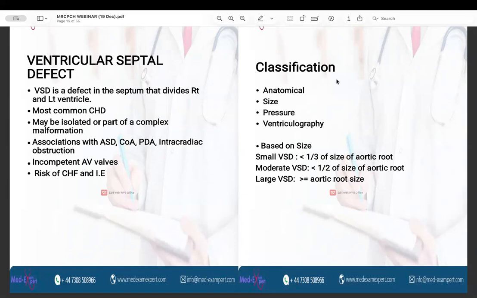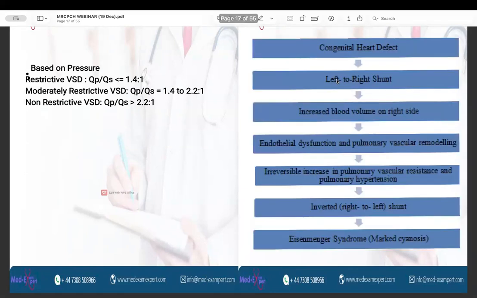So, the classification based on the size says that there are three types of VSDs: the small VSD, the moderate sized VSD, and the large sized VSD. In the small VSD, the size is less than one third of the size of the aortic root. In the moderate VSD, the size is less than half of the size of the aortic root, and in the large VSD, the size is more than or equal to the size of the aortic root.